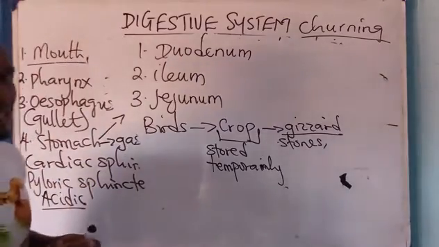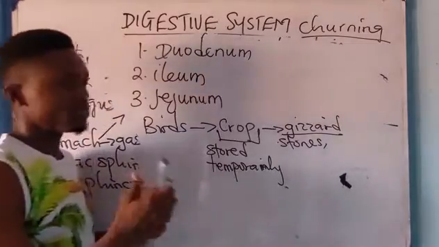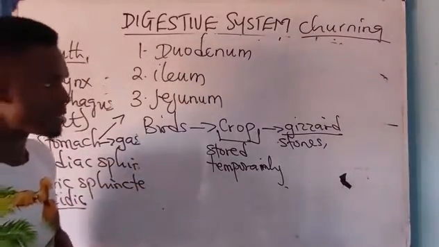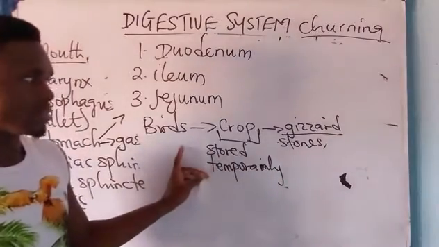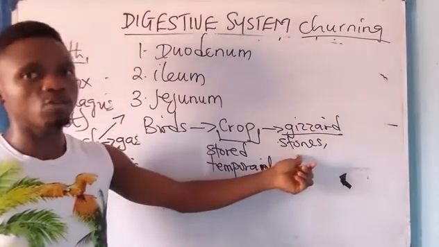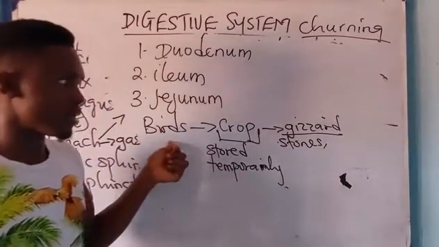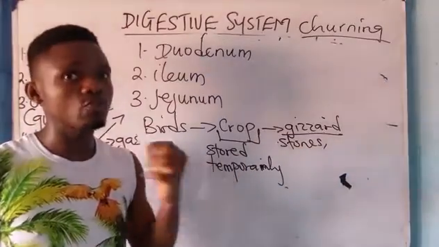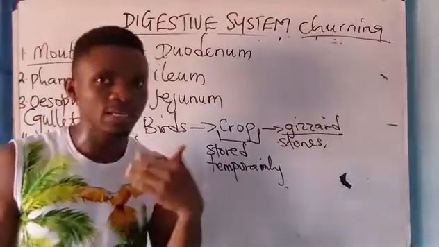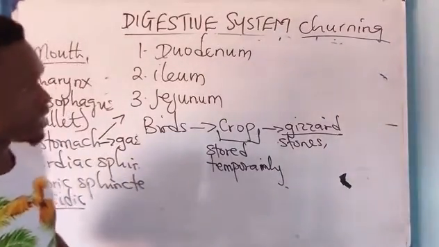What does the gizzard do? The stones present in the gizzard help in breaking down the food molecules. Please, the gizzard of birds, all right. Even earthworm has gizzards. The gizzard of earthworm and birds contain stones and other smaller particles that help in what? The mechanical breaking down of what? Food molecules. Take note of that.